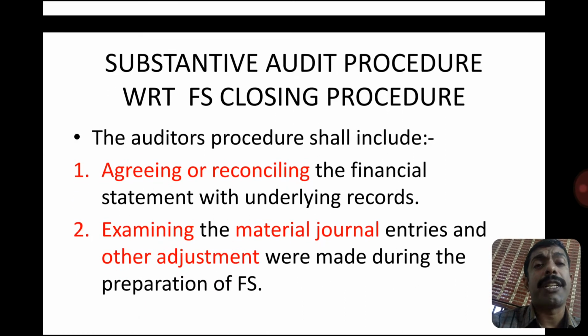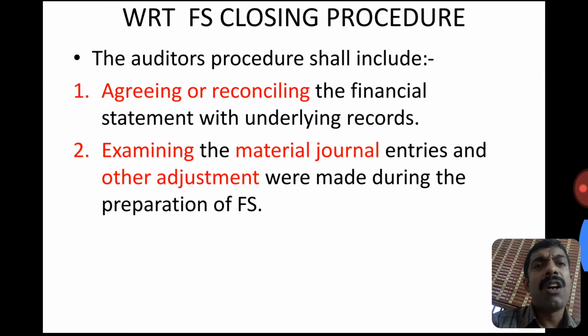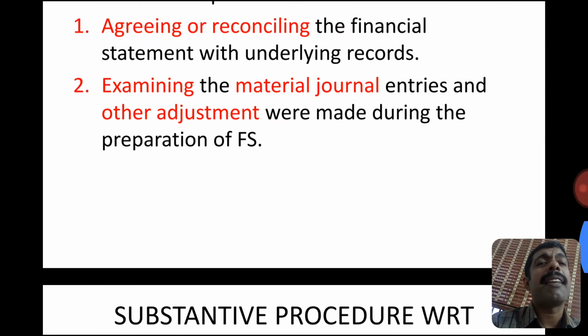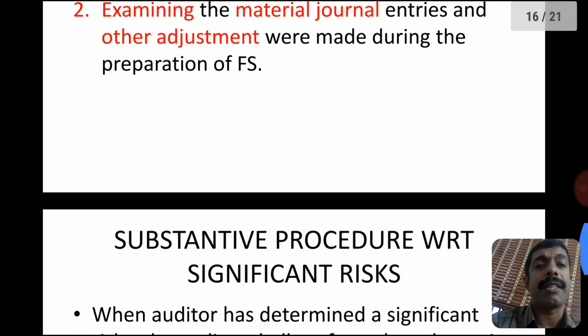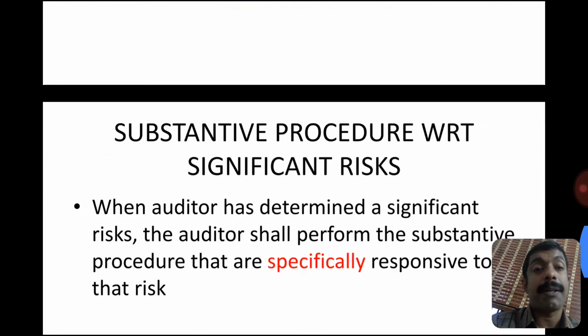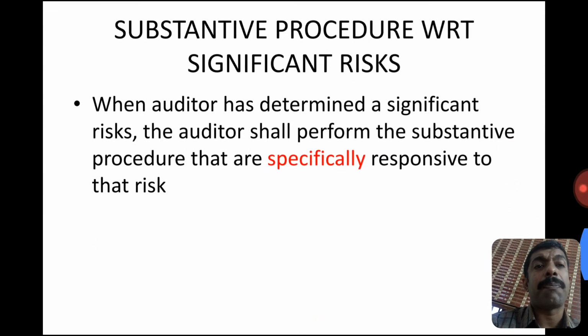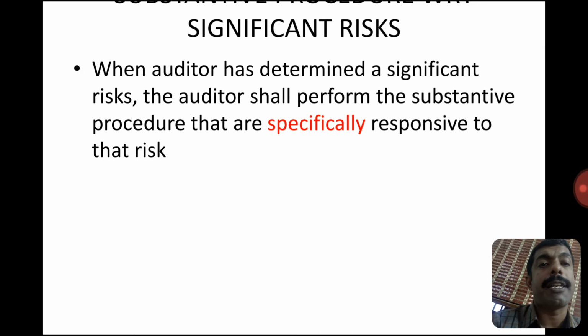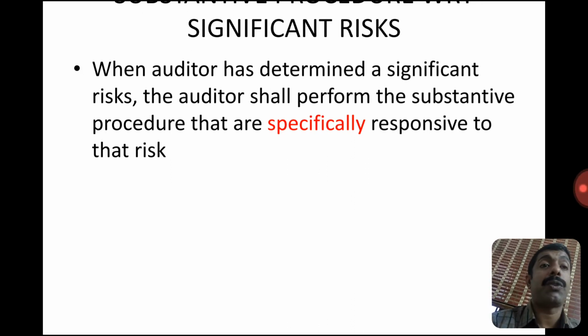Substantive audit procedure with respect to the financial closing procedure: the audit procedure shall include agreeing or reconciling the financial statements with the underlying records, and examining the material journal entries and other adjustments made during the preparation of the financial statements. Substantive procedure with respect to significant risk: if the auditor has determined a significant risk, the auditor shall perform substantive procedures specific to that particular area as a response to the risk identified.